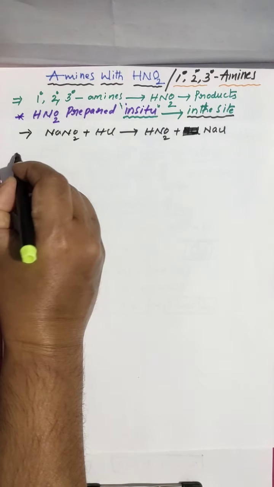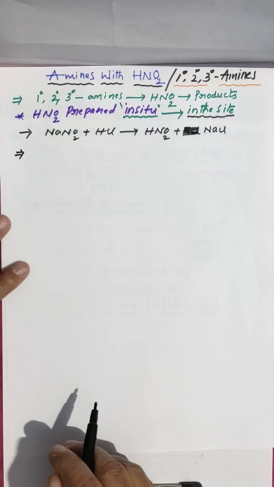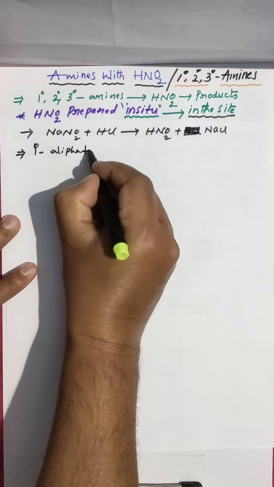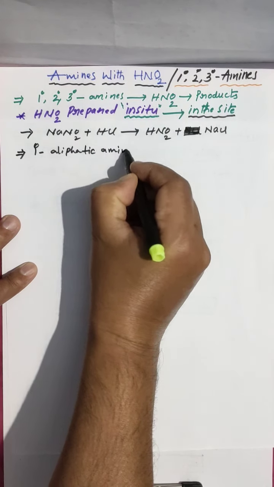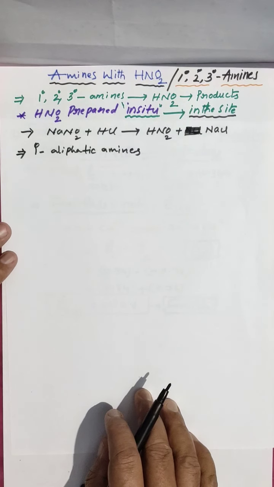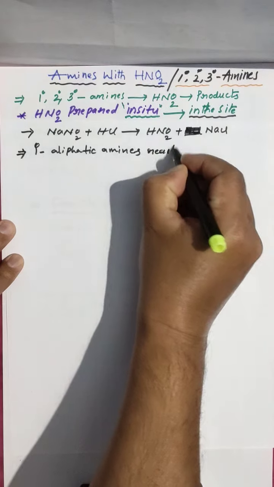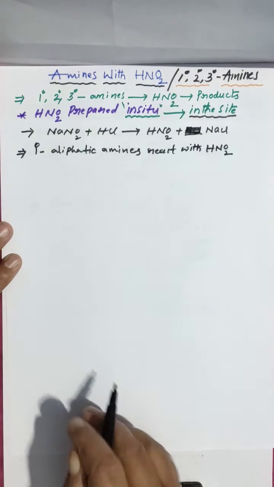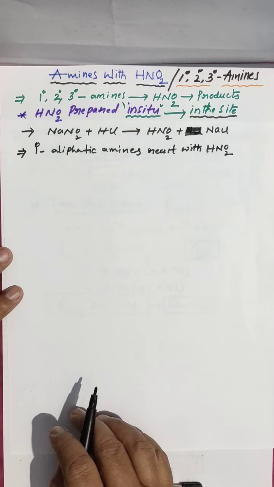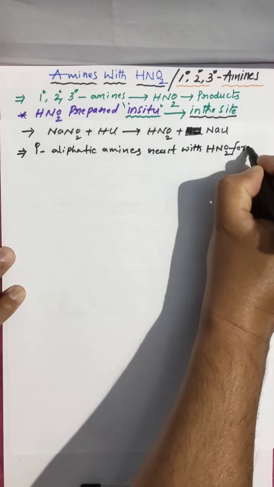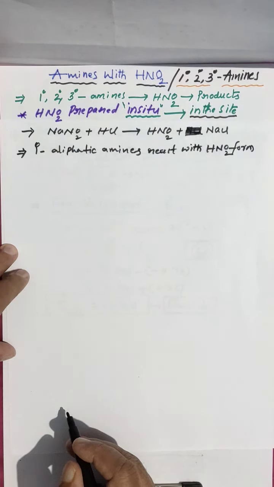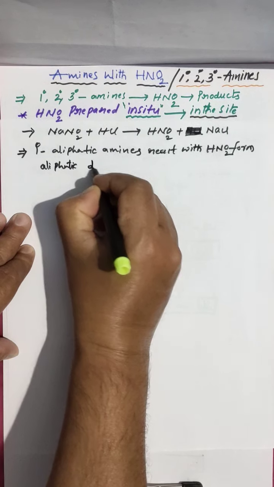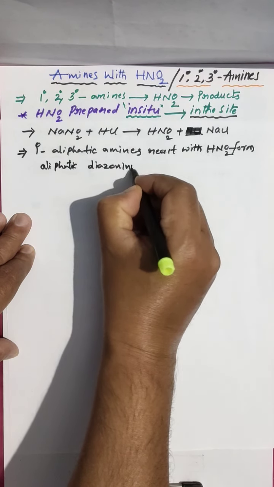So all will react with HNO2. First I am taking 1 degree aliphatic amines. 1 degree aliphatic amines react with HNO2 and form aliphatic diazonium salts.